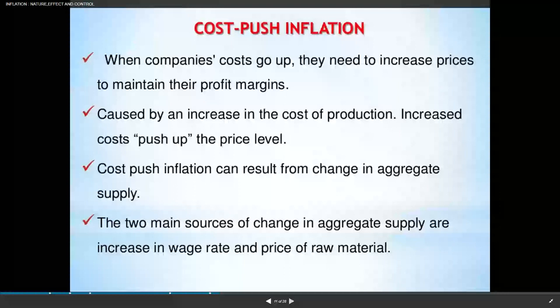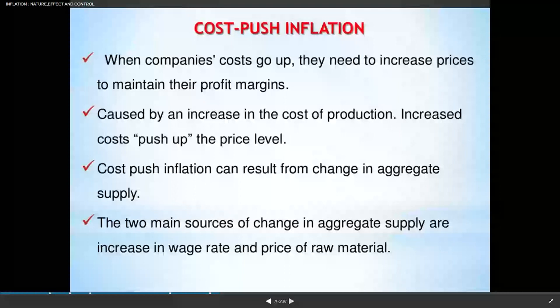Here, for cost push inflation, you can see price we are taking and real GDP we are taking here, and you can see that the aggregate demand curve is only one, and aggregate supply is that pink curve. Initially it is aggregate supply one, so the price is OP1 and then OQ1 is the real GDP. So what is happening? The cost of production is increasing when the laborers are demanding higher wages, or the prices of raw materials are increasing.